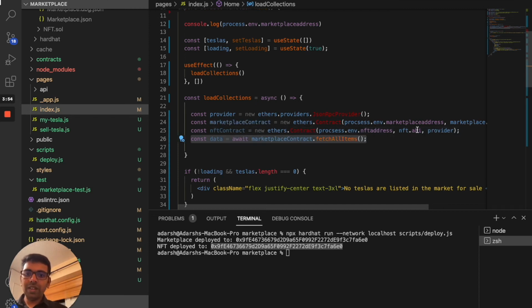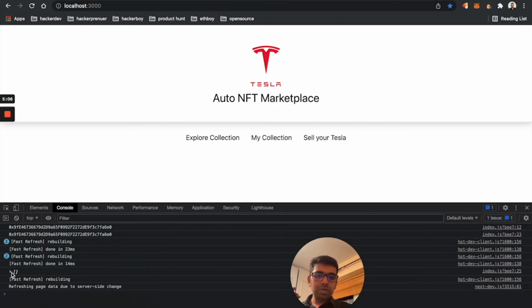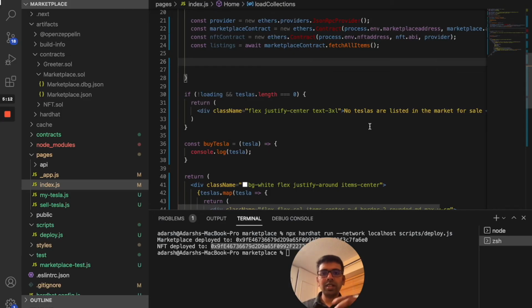Then finally we're going to call marketplaceContract.fetchAllItems. That's the function, so we're going to use that function. At the moment this is all fine. So we are getting the items, a list of items that is empty. The next thing we want to write is, if you remember, when we are listing an NFT item, we put that item in the NFT and we set the URL, because we are not going to store the metadata in that NFT contract itself. That's going to go into IPFS, right?